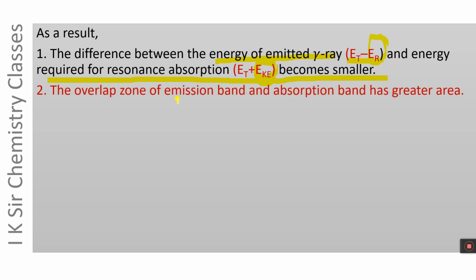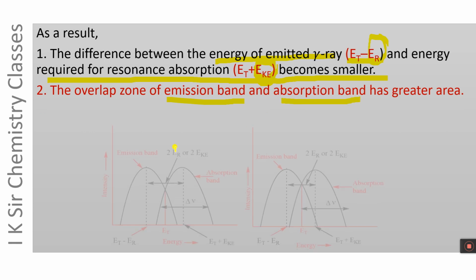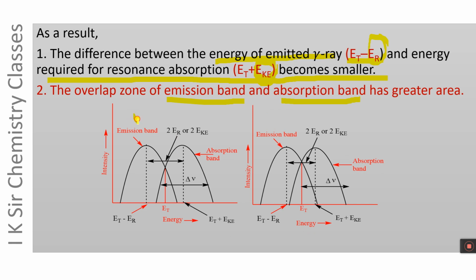The overlap zone of emission band and absorption band has greater area. This is emission band, this is absorption band, and this is the overlap zone.